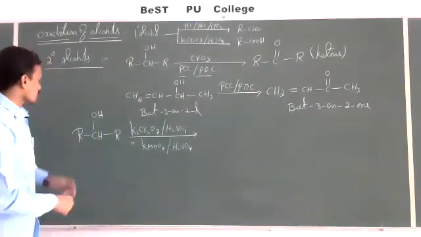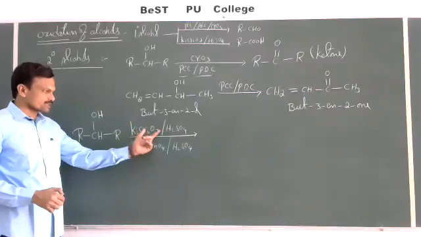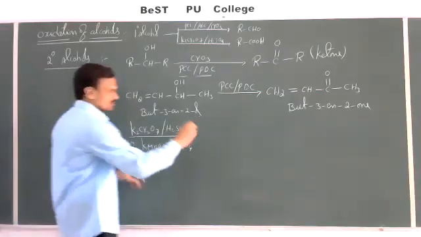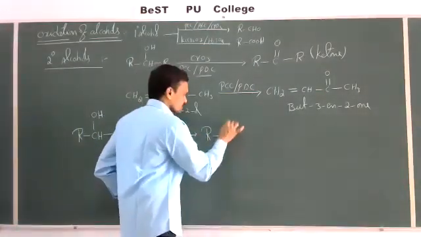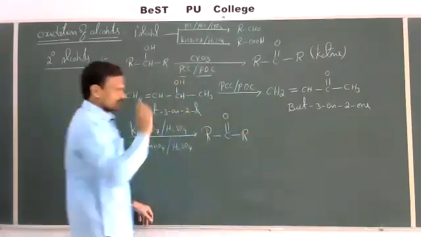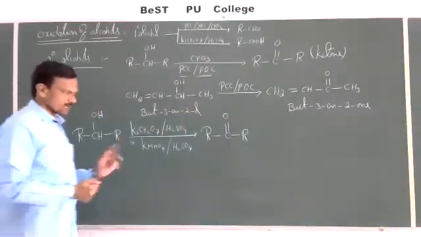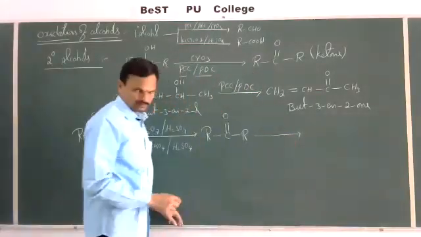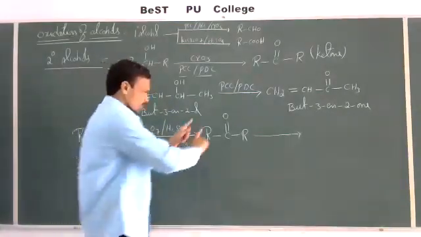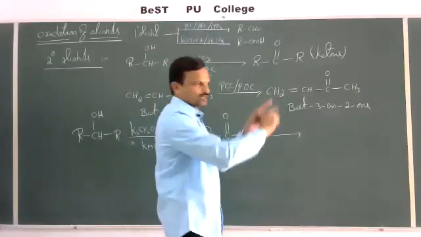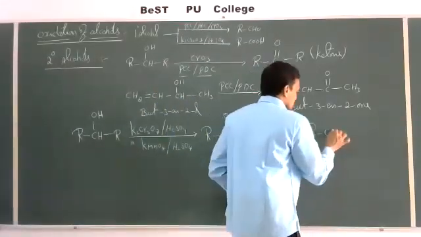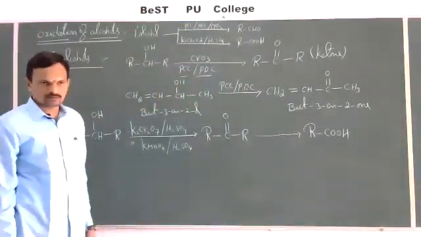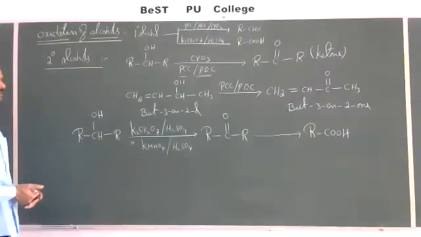So oxidation of secondary alcohols in the presence of acidified KMnO4 or K2Cr2O7: the secondary alcohol is first oxidized to ketone, RCOR, with the same number of carbon atoms. Now, this ketone formed can undergo further oxidation in the presence of the same K2Cr2O7, and gives carboxylic acid with a smaller number of carbon atoms, RCOOH. So this is the general equation.